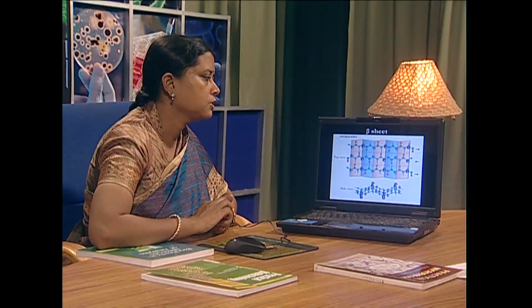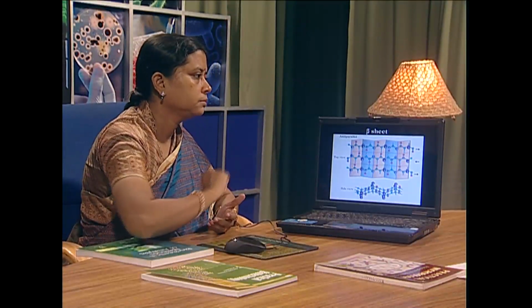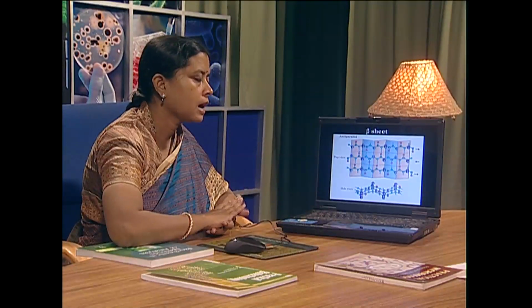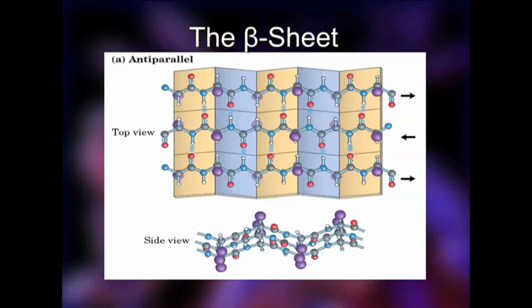Beta sheet is another important secondary structure of proteins. The main difference between alpha helix and beta sheet is that the beta sheet is a much more extended arrangement, while the alpha helix was much more compact. In beta sheet there is also the role of hydrogen bonding, stabilizing the beta sheet. The hydrogen bonding is between 2 strands of the beta sheet. This is one polypeptide, this is another segment of polypeptide, and in beta sheet the hydrogen bonding is between these 2 and many more also.